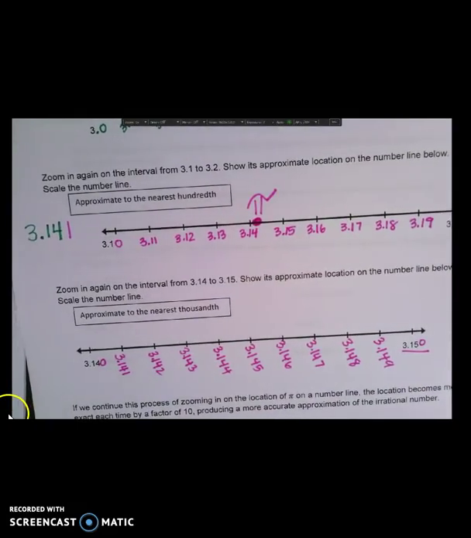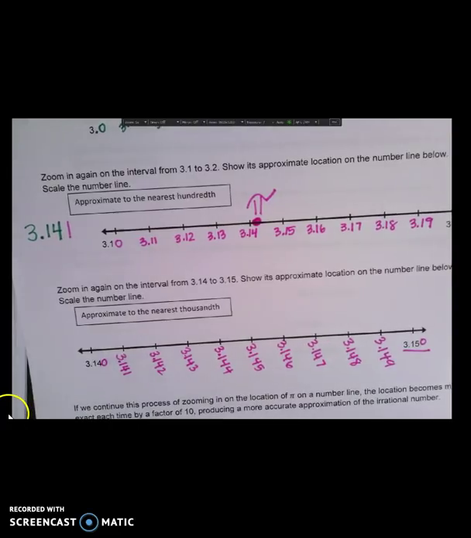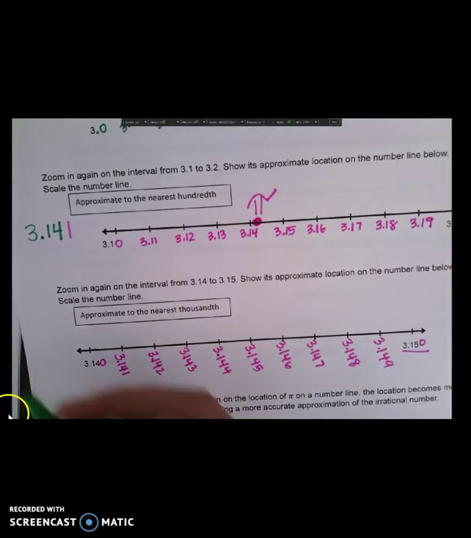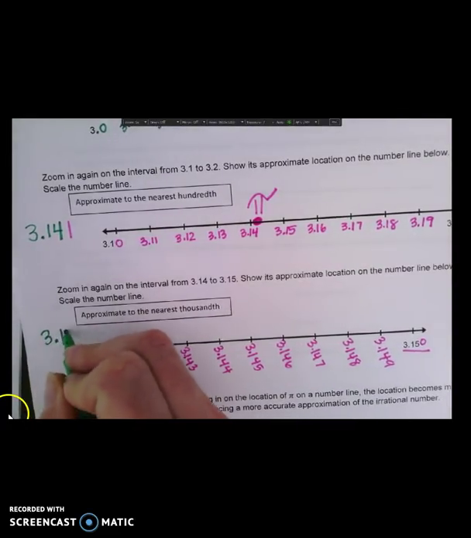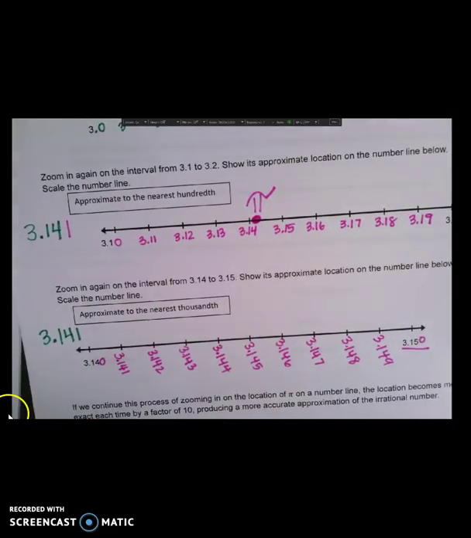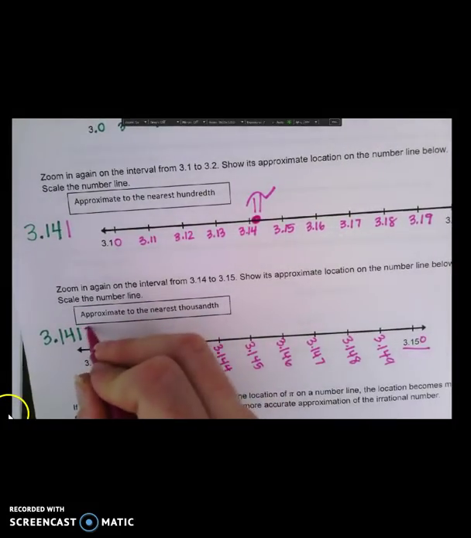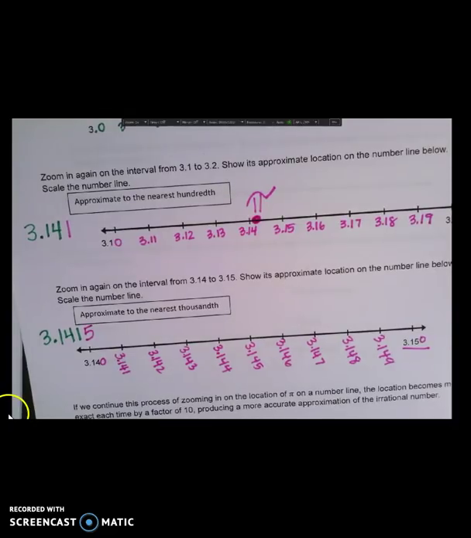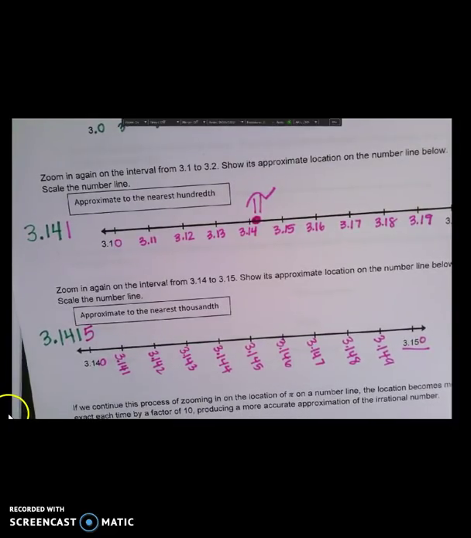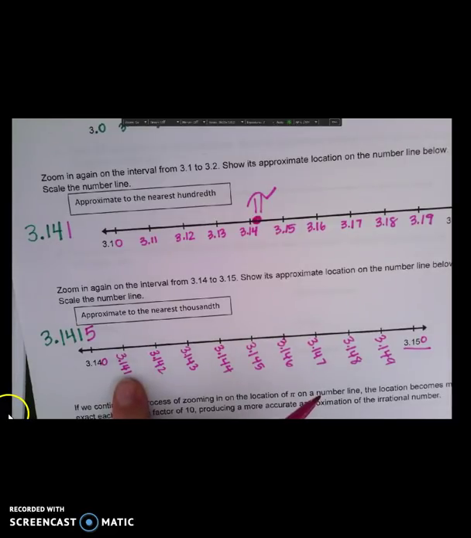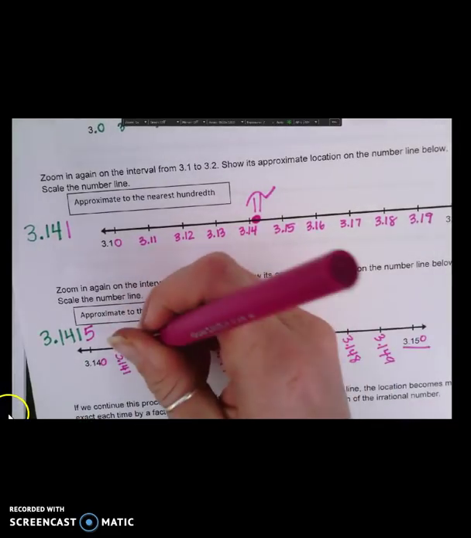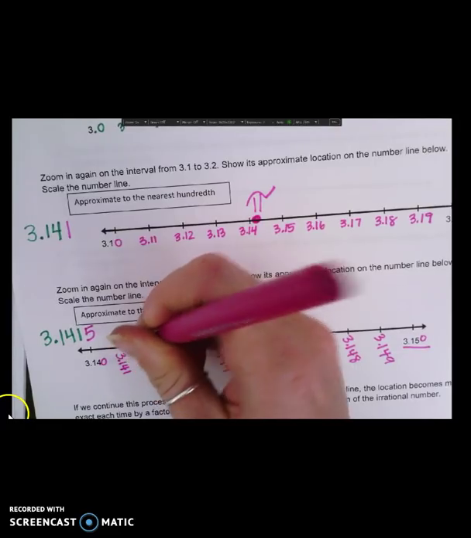Whew. So now I know that pi is 3.141, and then we want to look at the next digit, which is 5. So we know we are between 3.141 and 3.142. Where should I go in between them if the next number is a 5? That's right, as close to in between both of them as I can.